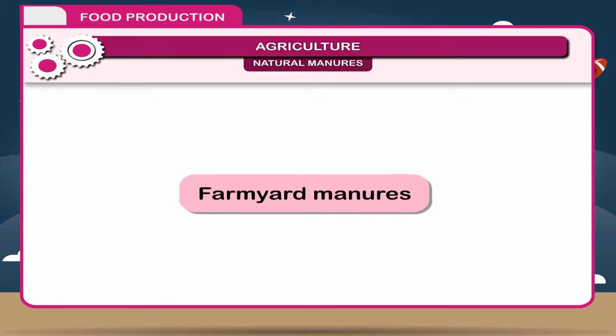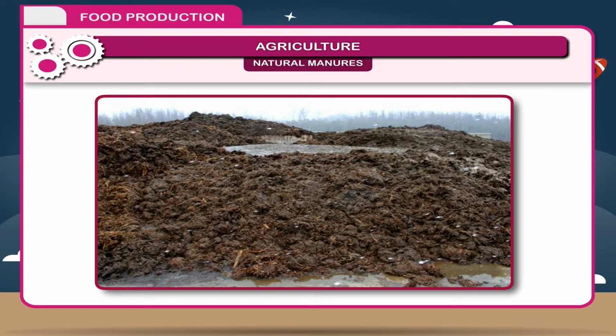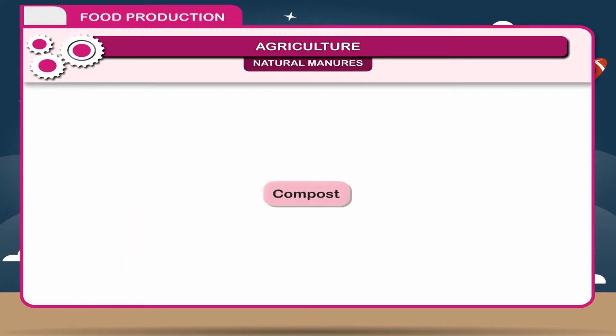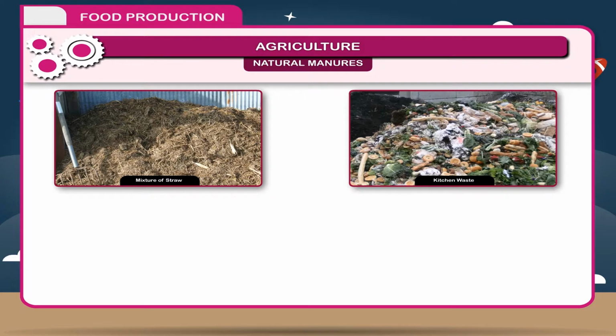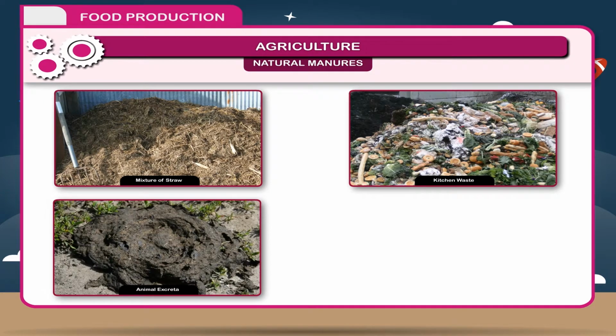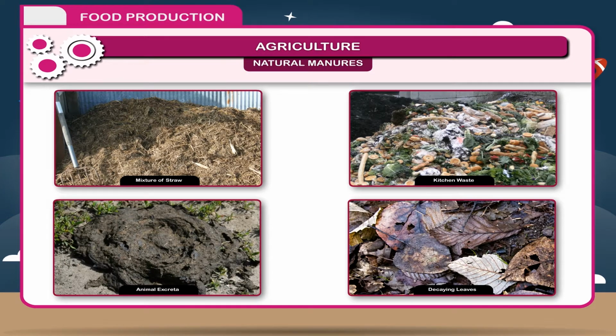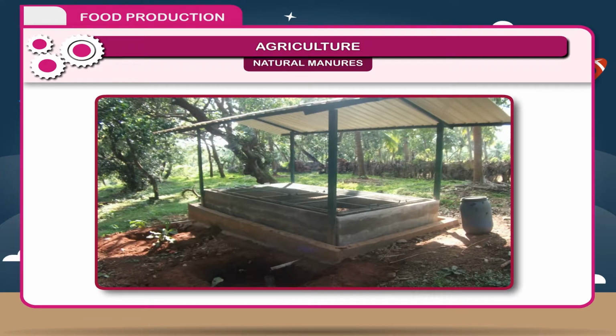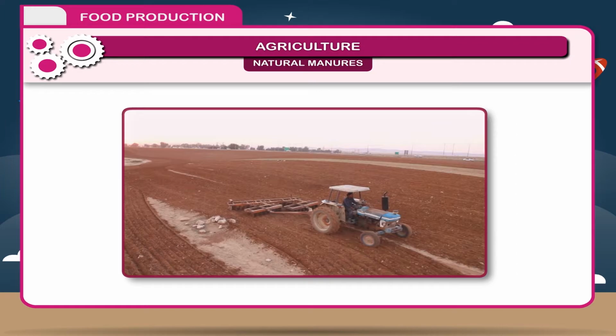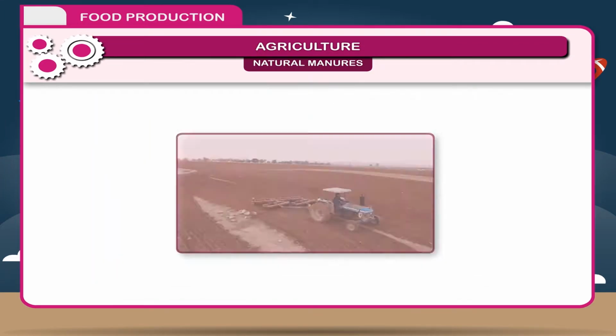1. Farmyard manures. May be dung, urine of cattle, and solid and liquid wastes. 2. Compost. Compost is a mixture of straw, kitchen waste, animal excreta, decaying leaves, etc. The organic substances are kept in a pit and this pit is covered by a thin layer of soil and is kept for a few months. After decomposition, it is used in the fields.